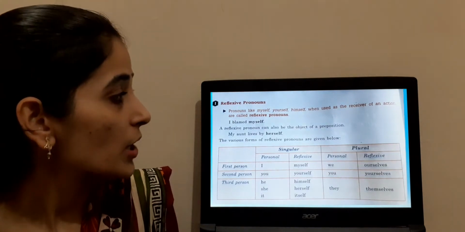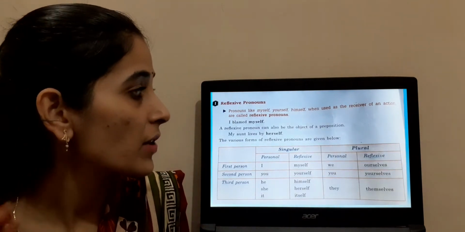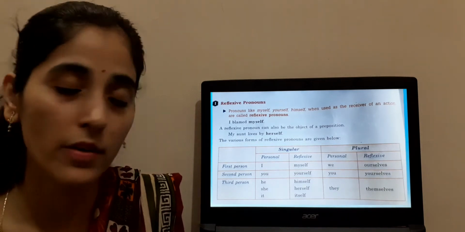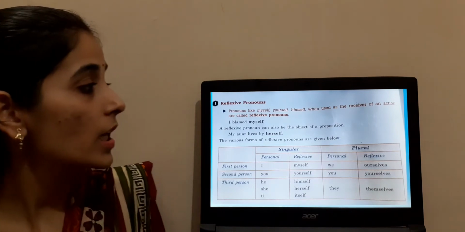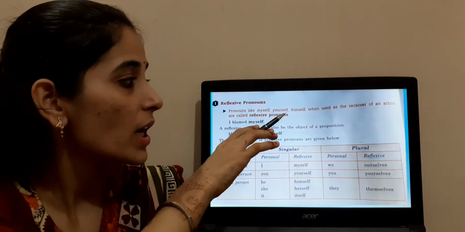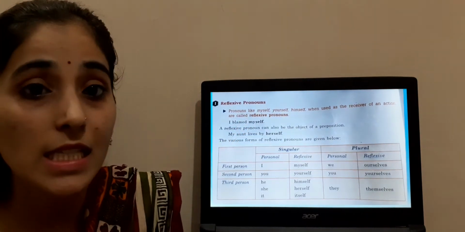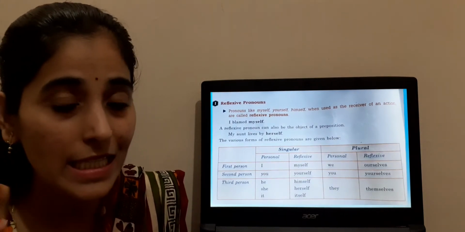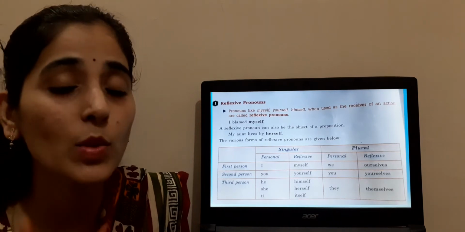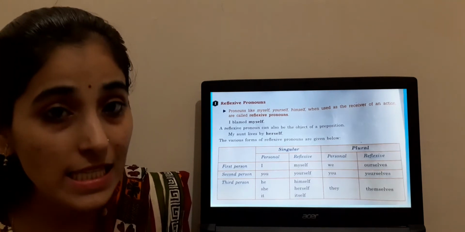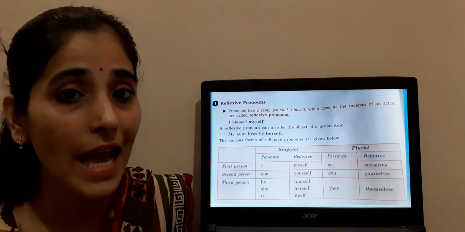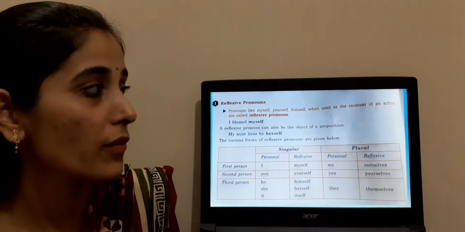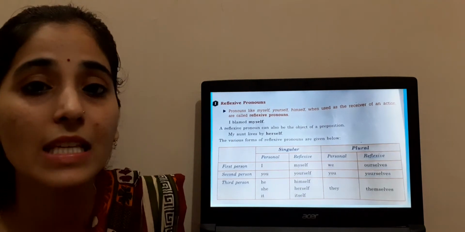First one, reflexive pronoun. Pronouns like myself, yourself, himself, when used as a receiver of an action, are called reflexive pronouns. Clear? Now you can see here myself, yourself, himself. With the pronoun we are adding self. SELF is added with singular. And SELVES is added with plural. So now what is a reflexive pronoun? That means the person who is receiving the action.